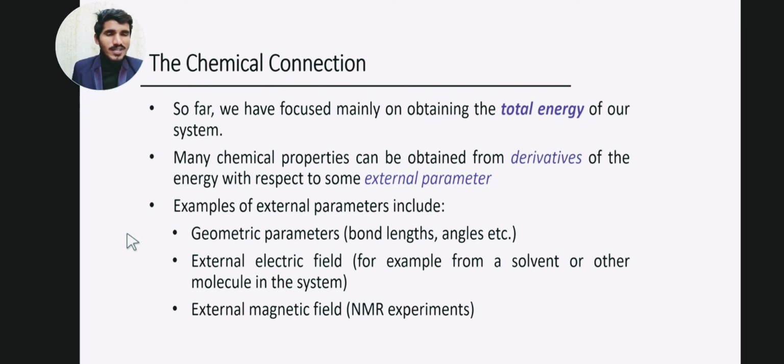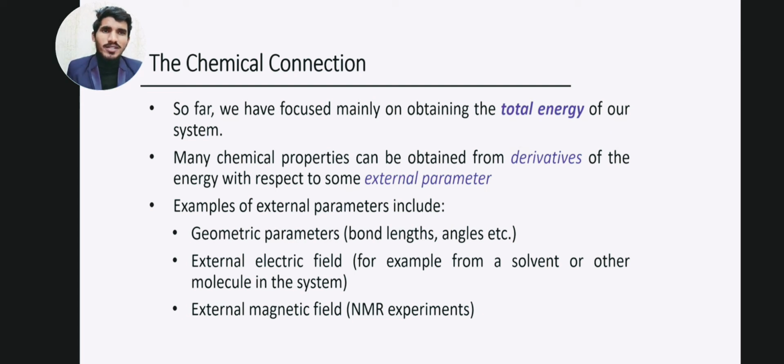Our computational chemistry is based upon the time independent Schrodinger wave equation and also on the Born-Oppenheimer approximation. So far we have focused mainly on obtaining the total energy of the system, but many chemical properties can be obtained from the derivatives of the energy with respect to some external parameter.